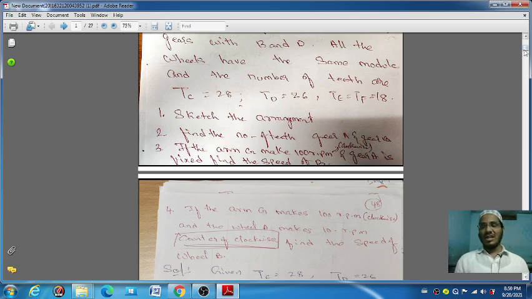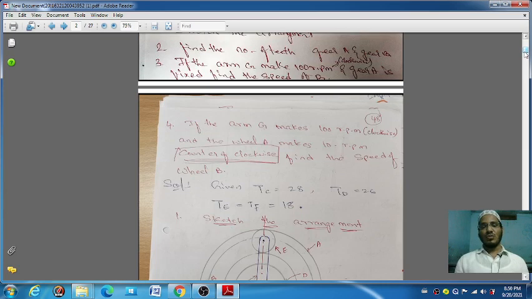Okay. The next, fourth point is asking you to find out, if the arm is making 100 RPM and wheel A is making 10 RPM, at this point what is the speed of gear B? These two points are asked in that question, so we have to find out the value of each and every one. So first we have to write the given data.